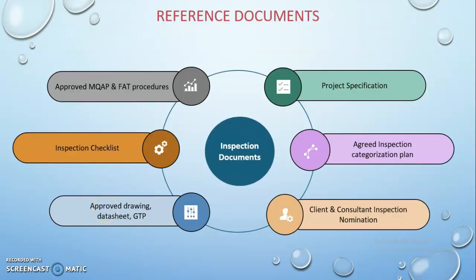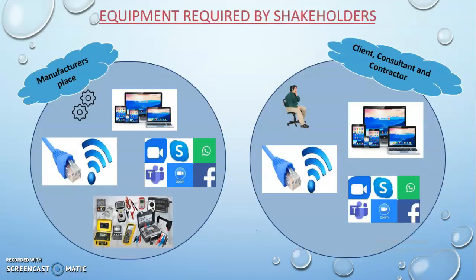The documents required for implementation of remote inspections. The first one is project specifications, and the second is the plan. The third is the nominations required from the consultant, client and contractors. Approved drawings, GTP, datasheets, etc. After this, inspection checklist and approved MQB, FAT procedures, etc. Equipment required by all stakeholders.